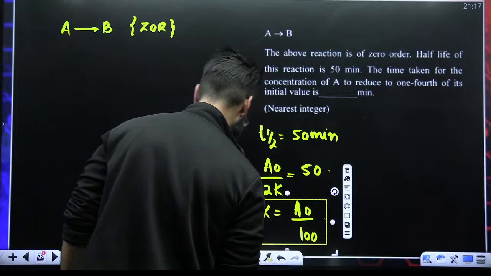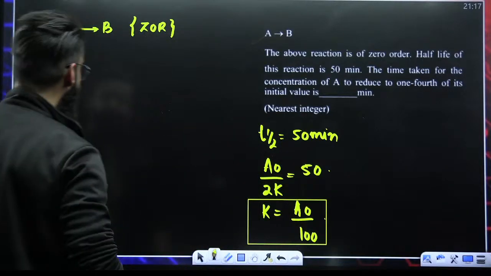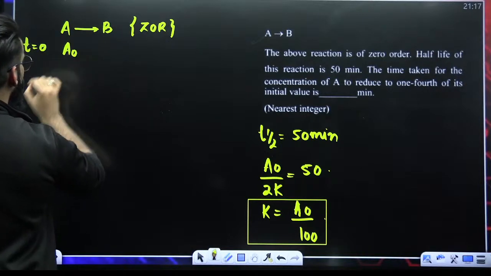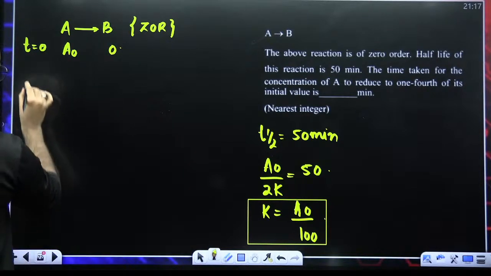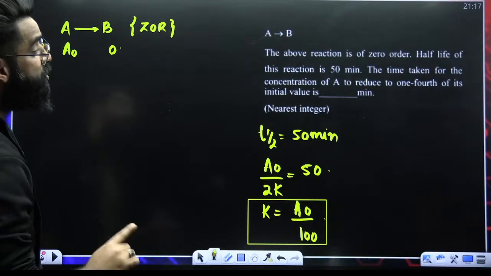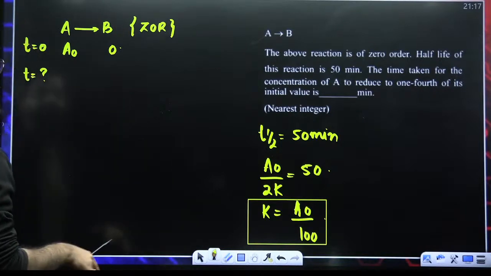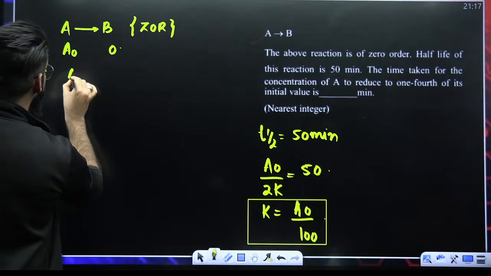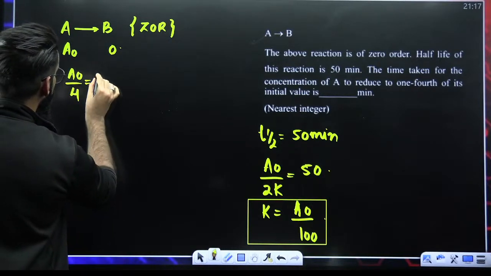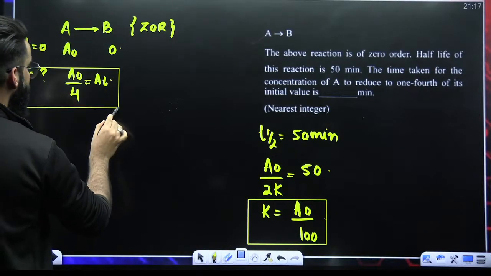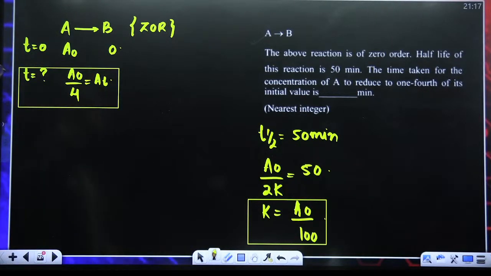Let's see what happens. The reaction is A gives B. Initially at time t equal to 0, the concentration of reactant, for example, is A naught. We have to check at what time the concentration of reactant will reduce to 1/4 of its initial value. So at what time does the concentration of reactant have to be A naught divided by 4?